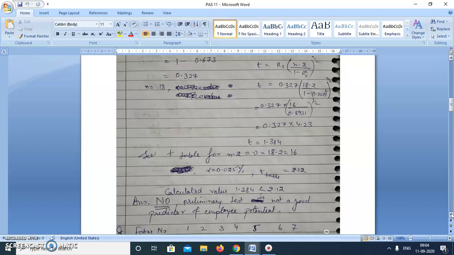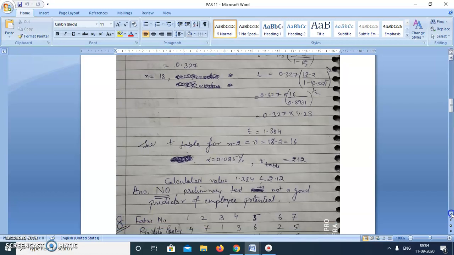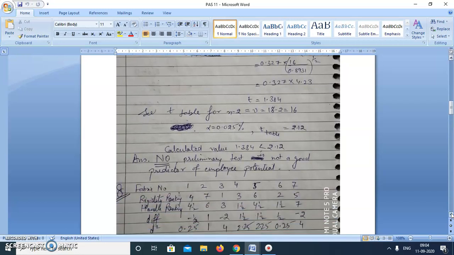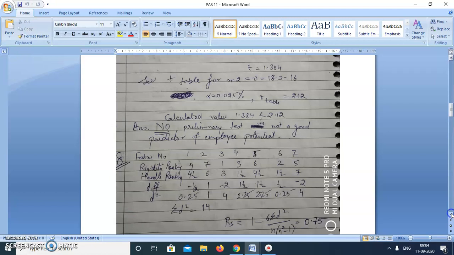Now moving on to question number 8, which is also a question of rank correlation coefficient and a simple question. In this, 7 fabrics had their flexural rigidity and comfort assessed. The fabrics were also assessed for handle by an experienced technologist, and the rigidity and the handle rankings are given below. Do these data tend to confirm that there is an association between flexural rigidity and fabric handle? So there are 7 fabrics and 2 types of rankings are given in terms of flexibility of the fabric and handle of the fabric. Is there any association between these two properties? That is what we are trying to find out.